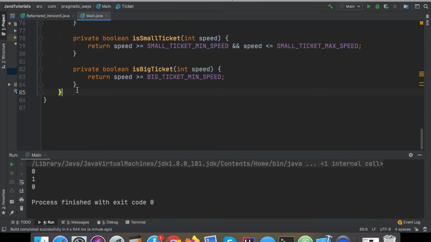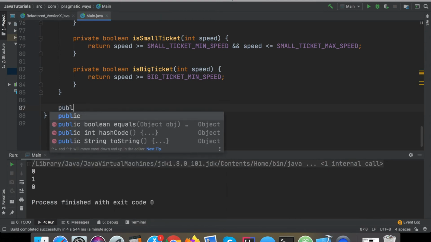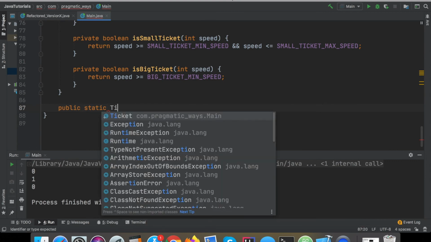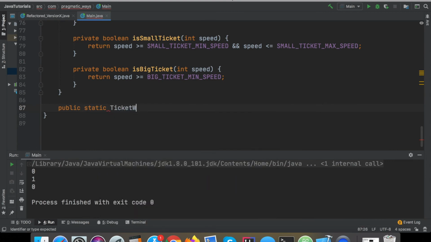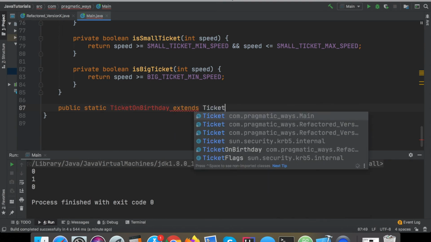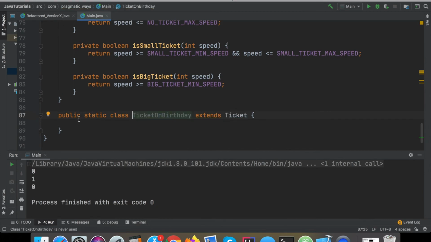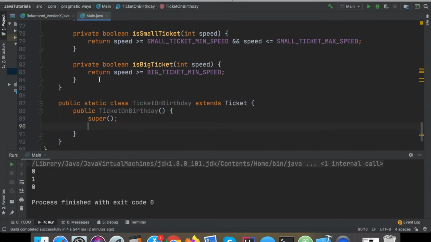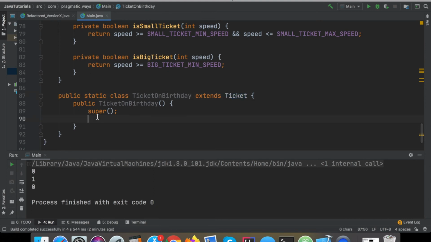The way to do that is I'm going to create another inner class here. And this one's, again, going to be public static. This one's going to be called TicketOnBirthday, and this is going to extend our original Ticket class. So public static class TicketOnBirthday extends Ticket. Okay. And I want this one to have a constructor. So I'm just going to do a public constructor, and then I'll call super. That way it instantiates everything for our super class, our parent class.